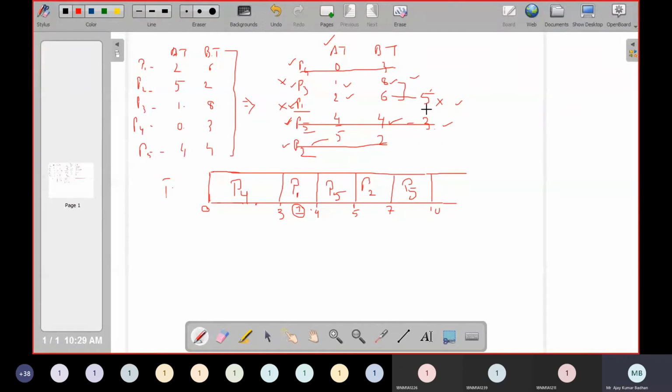So P5 completed. Then the remaining are P3 and P1. P1 has 5 milliseconds, P3 has 8. So we will allocate P1. Now P1 will execute for 5 milliseconds, so 10 plus 5 is 15. And after this, finally P3. It takes 8 milliseconds, so 8 plus 15 is 23. Once you get this chart, everything becomes easy.